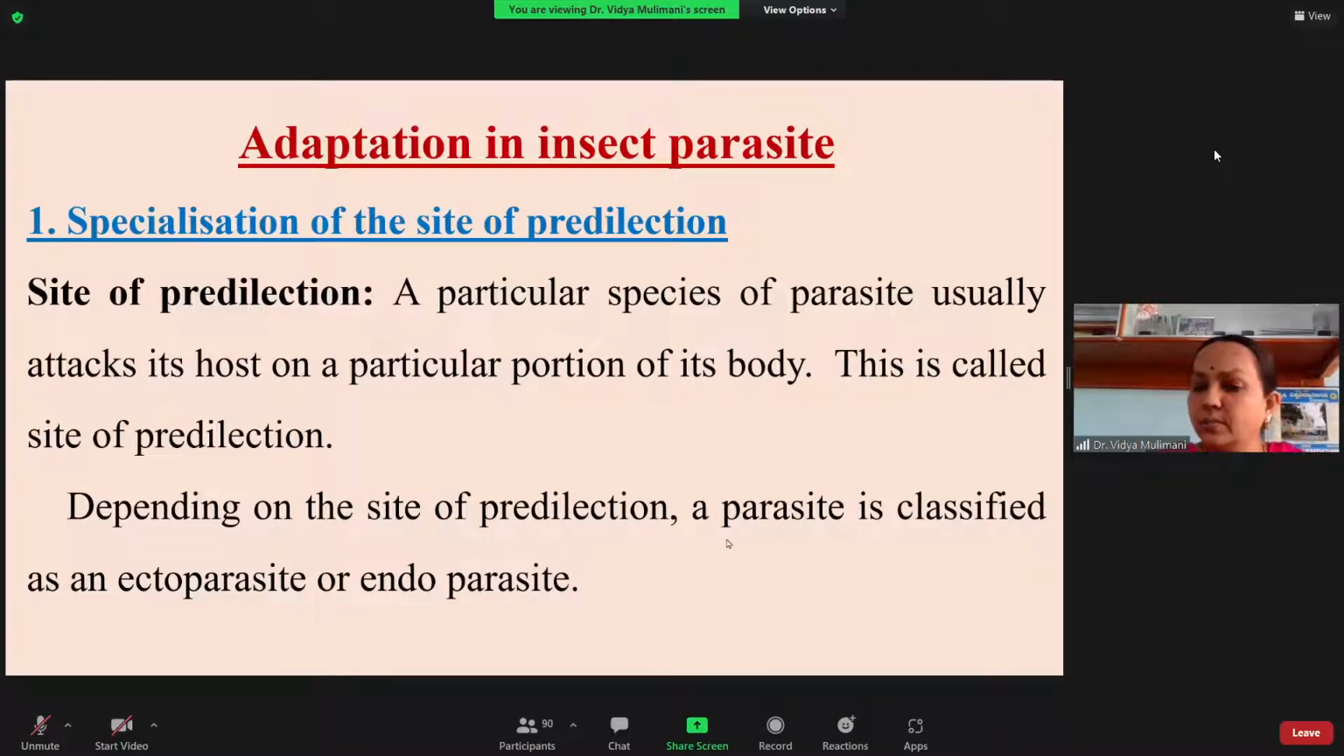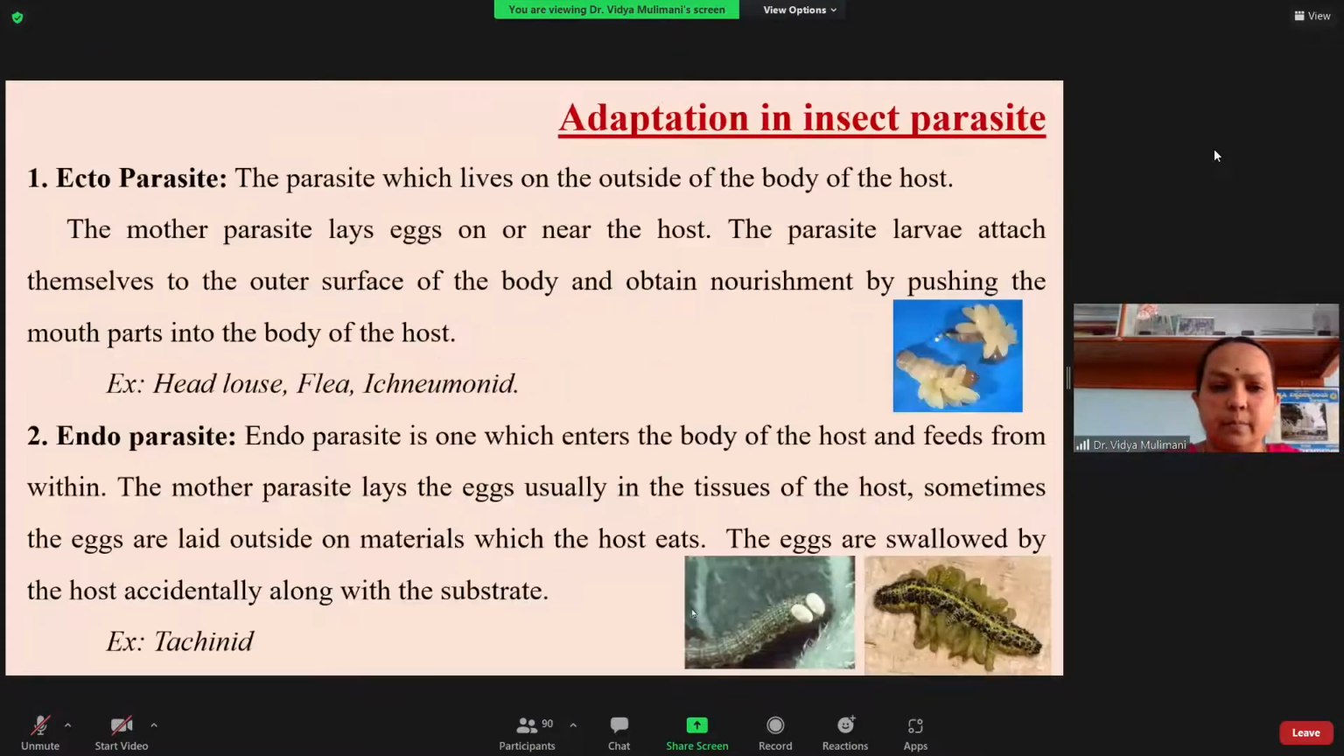Depending upon the site of predilection, a parasite is classified as an ectoparasite or an endoparasite. So what are the ectoparasite and the endoparasite? Students, don't simply memorize the definition. Try to understand the meaning of the term, because the term itself will tell you everything about the definition. You know that ecto means outside. So the parasite is living outside, which means ultimately the eggs will be laid outside. That is called an ectoparasite. The parasite which lives on the outside of the body of the host is called an ectoparasite.